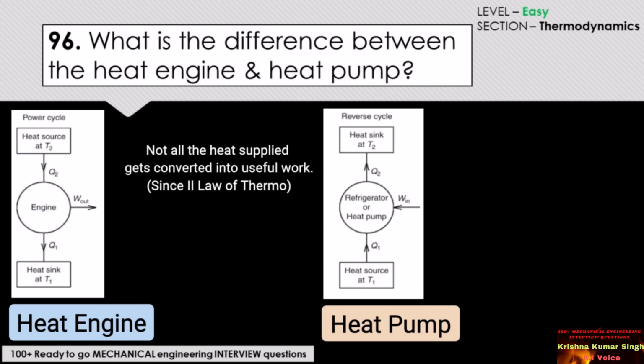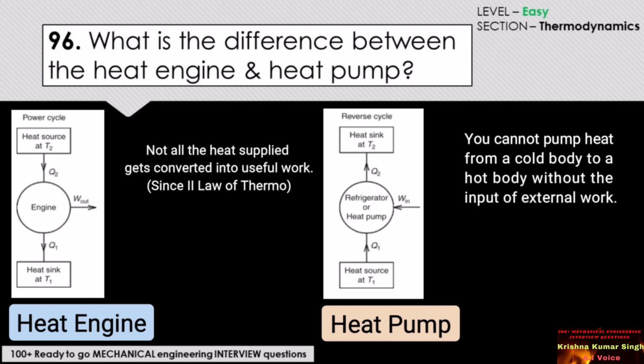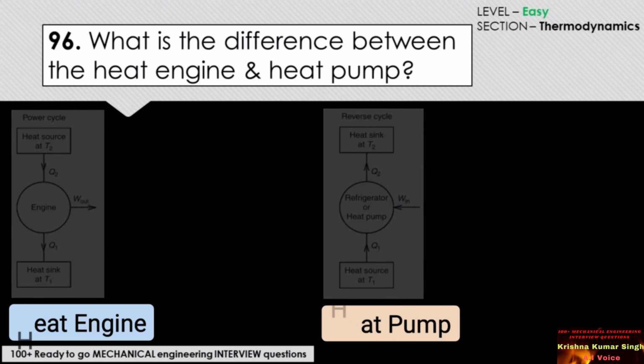In heat engines, not all the heat supplied gets converted into useful work. If all the heat supplied is converted into work, then it will definitely violate the second law of thermodynamics. Similarly, using a heat pump, you cannot pump heat from a cold body to a hot body without the input of external work. If no external work is done on the pump, and if the pump pumps heat from a cold body to a hot body on its own, then it will also violate the second law of thermodynamics.